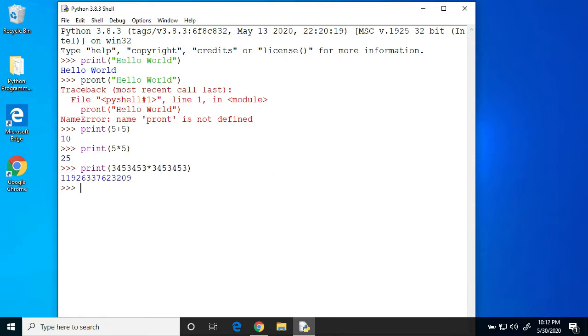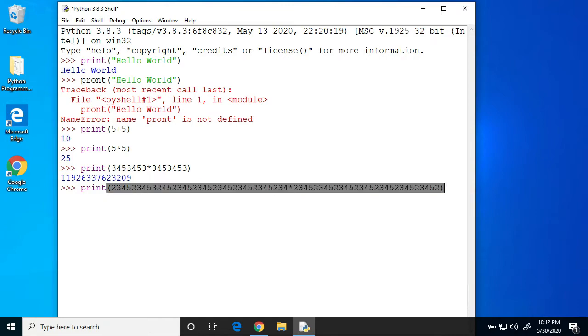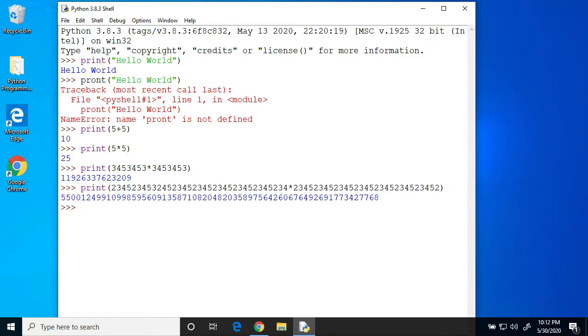Let's try something harder. Look at that. Python was able to do that huge number. But let's try something even more harder. Print really big number times really big number. Let's see what happens. Wow, that's a really big number. I doubt most calculators can even do that.